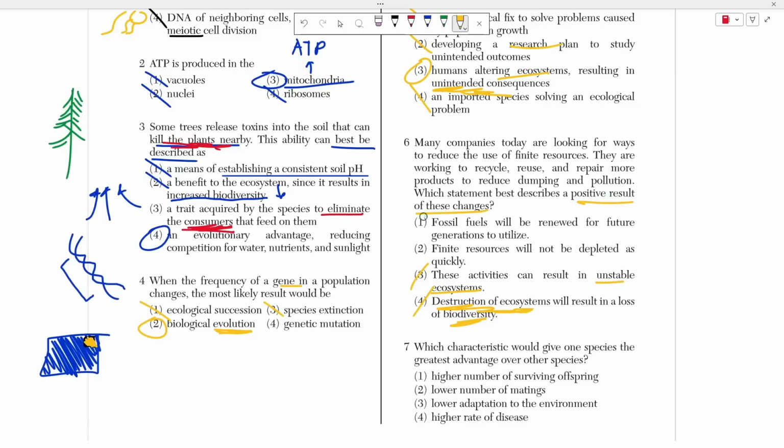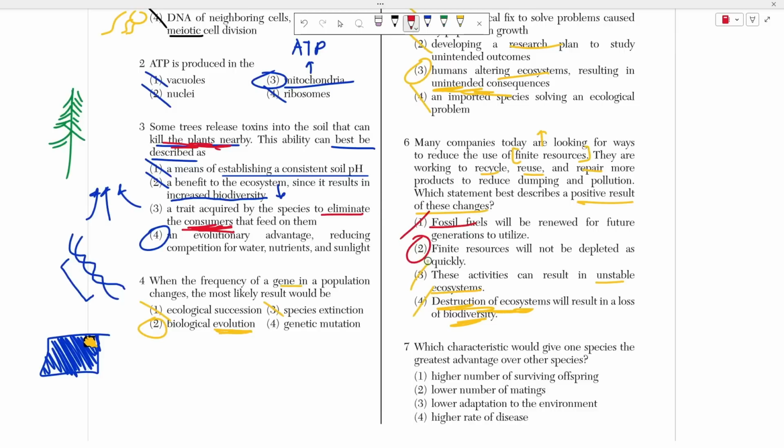So now we're stuck between choices 1 and 2, right? Fossil fuels will be renewed for future generations to utilize. Let's think about that, right? Well, what the companies want to do is they want to recycle, reuse, and repair stuff made out of finite resources. Finite resources are non-renewable resources, stuff that we can't grow back. Non-renewable resources, stuff that we cannot get back. Like fossil fuels, we can't just magically make more fossil fuels. So if we begin to recycle and reuse stuff and repair stuff, that doesn't mean that we magically gain the ability to make more fossil fuels.